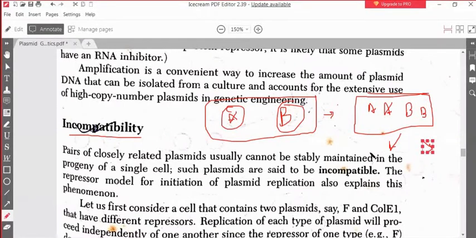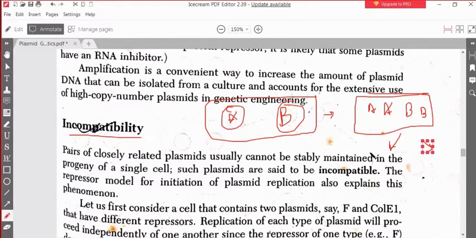So if two defined plasmids, say F plasmid and Col plasmid, can be stably maintained within a single cell, and in subsequent generations you can see the two plasmids stably present, then they are said to be compatible. Compatible means two different types of plasmid can be maintained within a single cell.